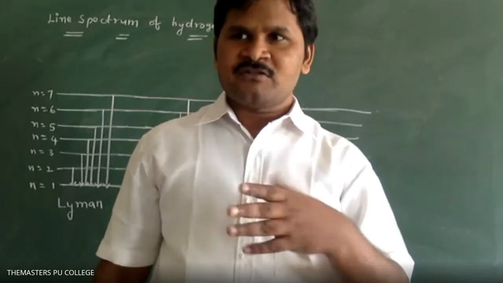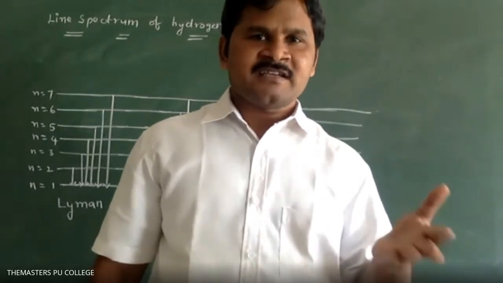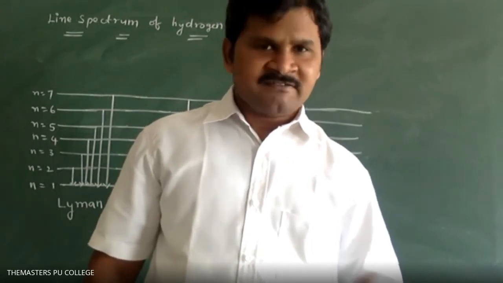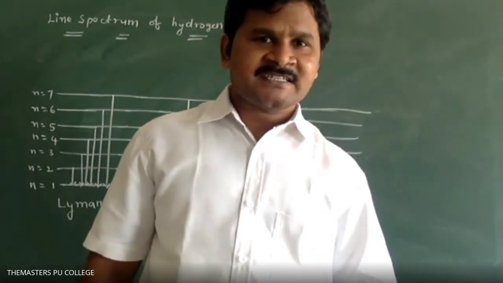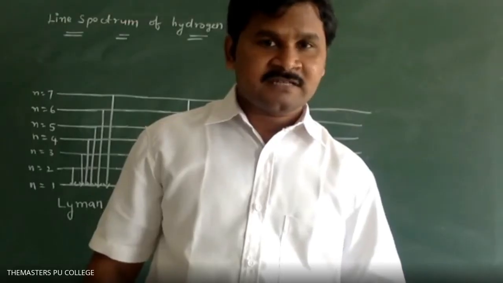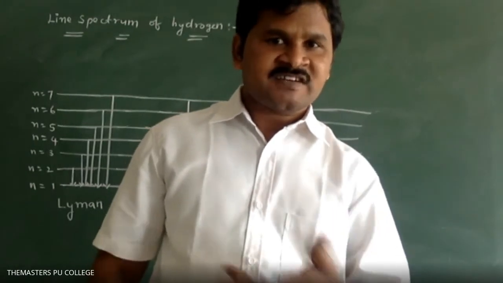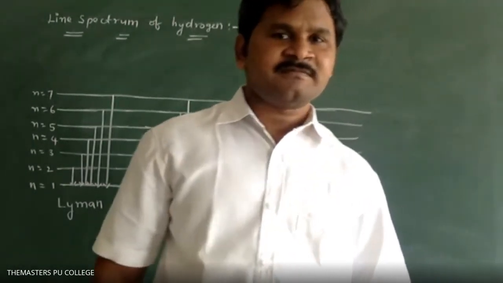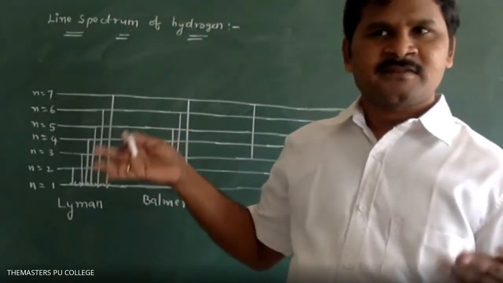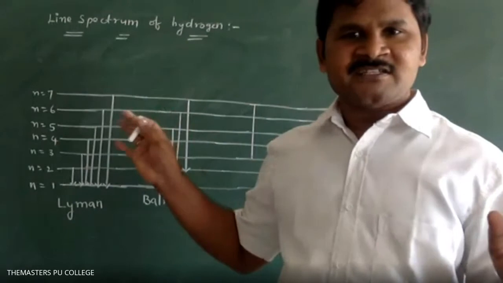Up to now, whatever the element you take, how many periods do we have in the periodic table? 7 periods. What does the period number indicate? The period number indicates the principal quantum number. So that's why I have taken maximum n is equal to 7. You can take the infinity level also, any higher level, nothing will happen.